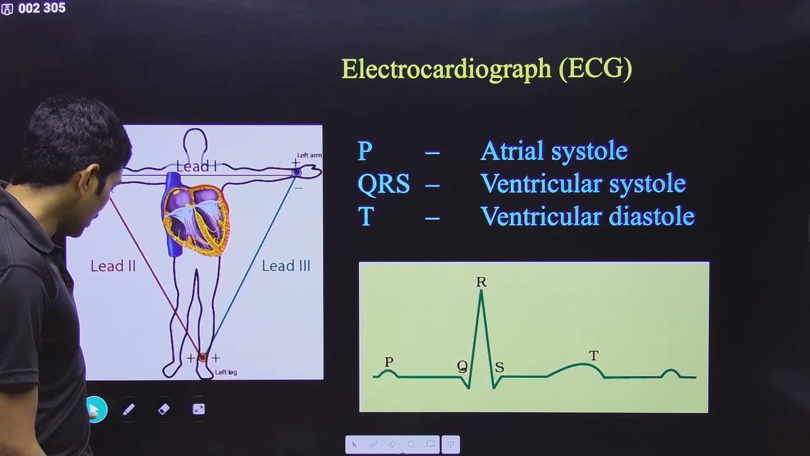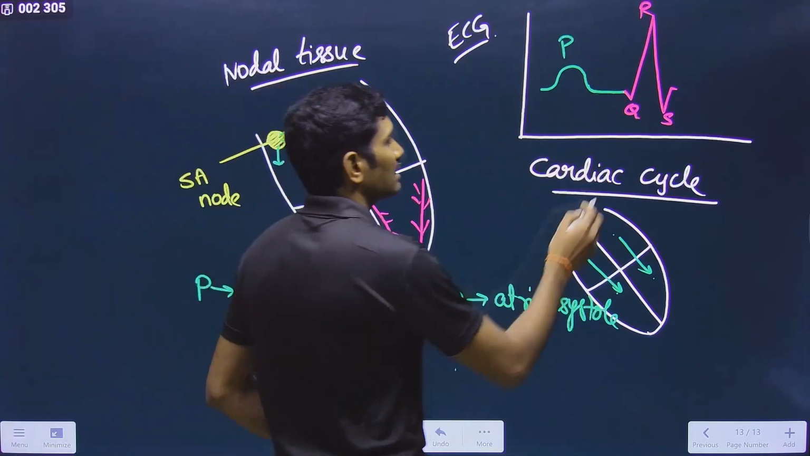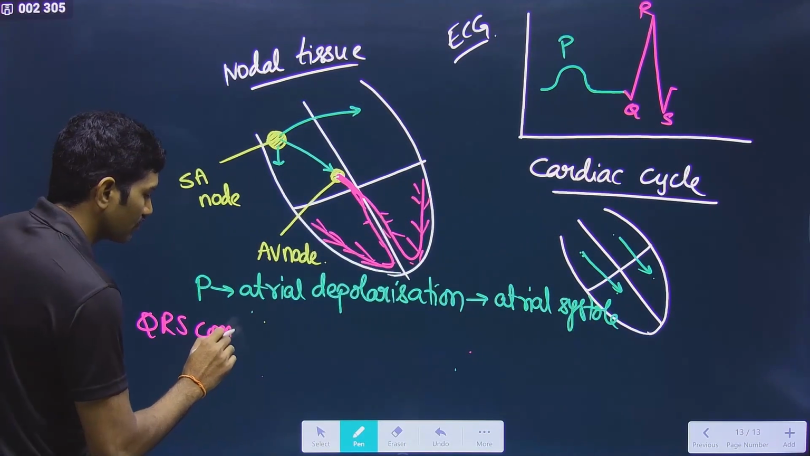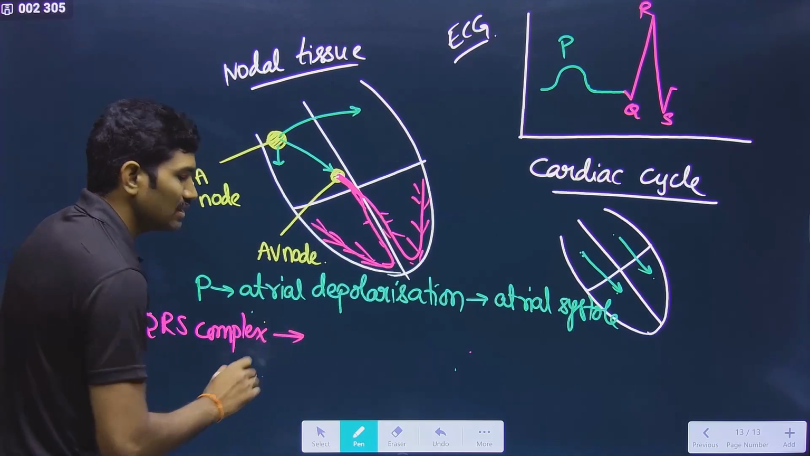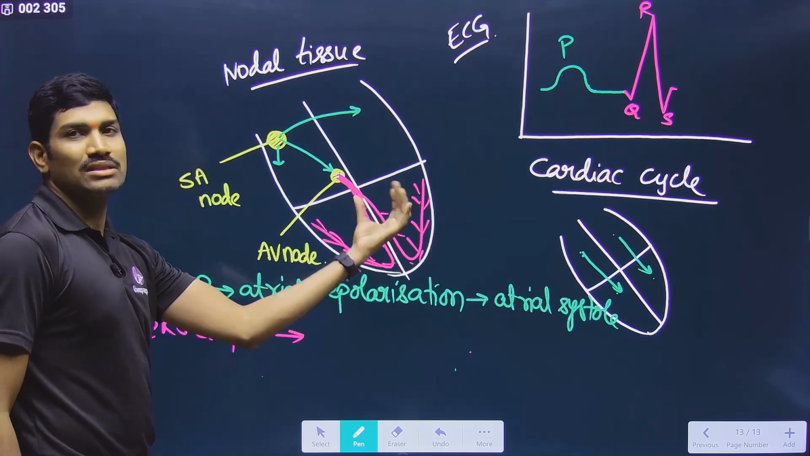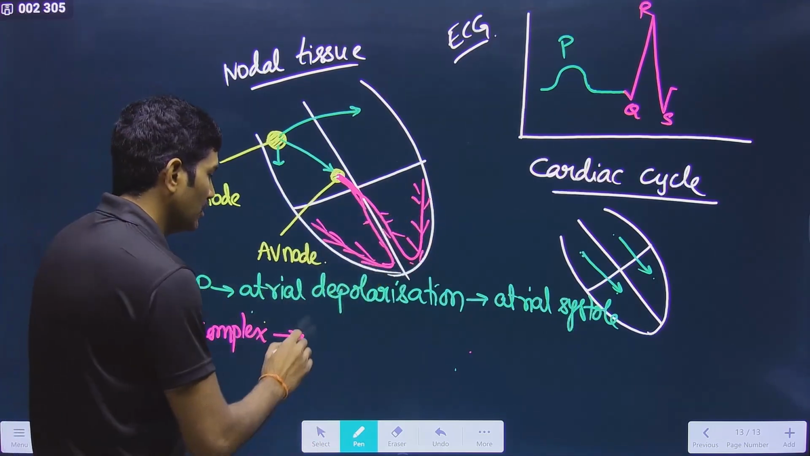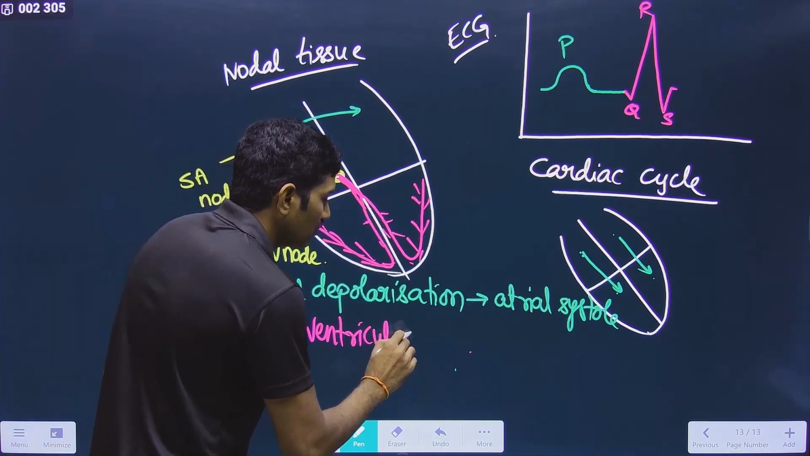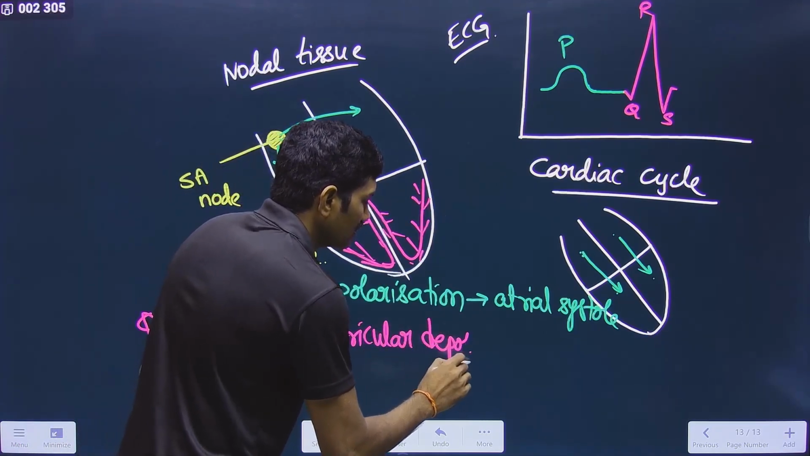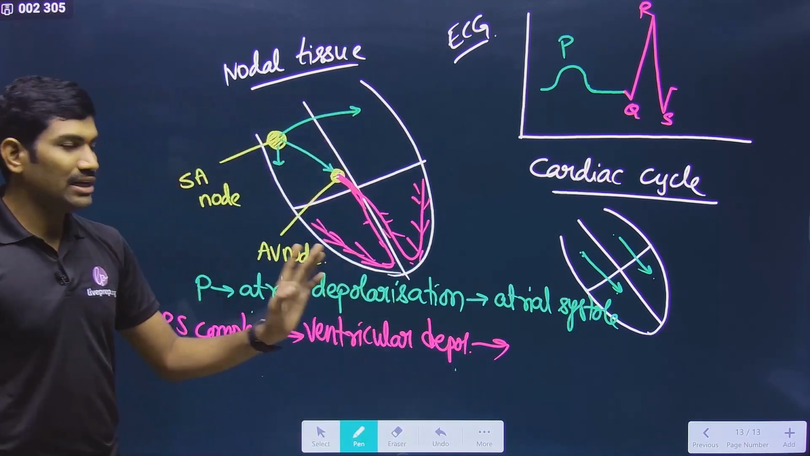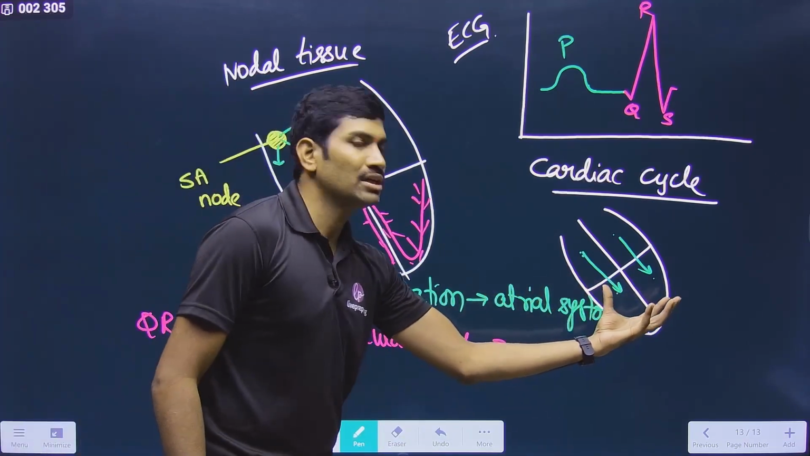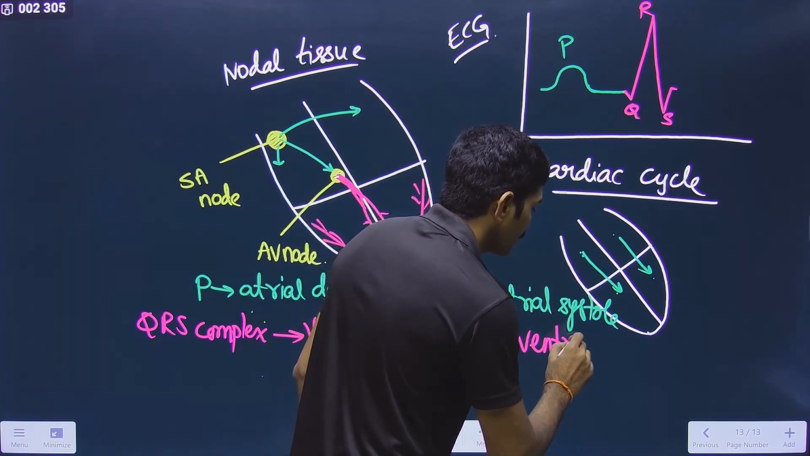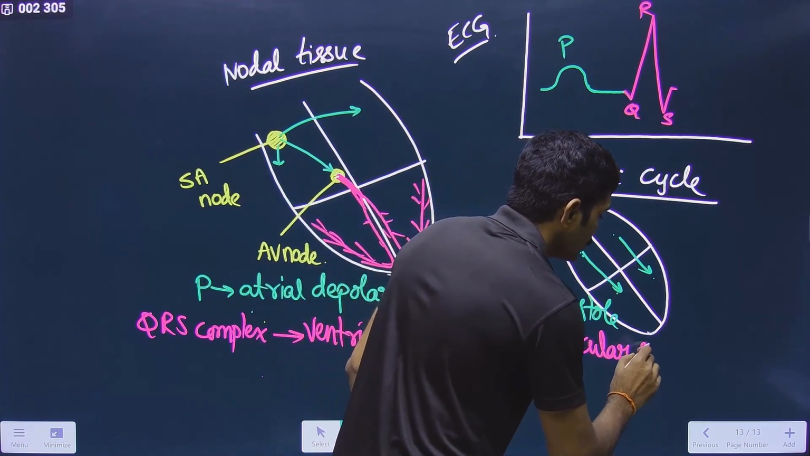So what actually is this QRS complex? What actually does this QRS complex indicate? This is the ventricular contraction. So it is the ventricular depolarization. Ventricular depolarization. Now ventricular contraction will occur. So ventricular systole will occur. Ventricular systole is occurring.